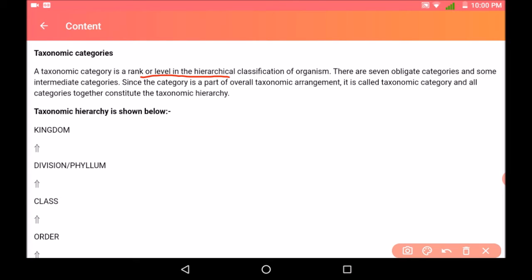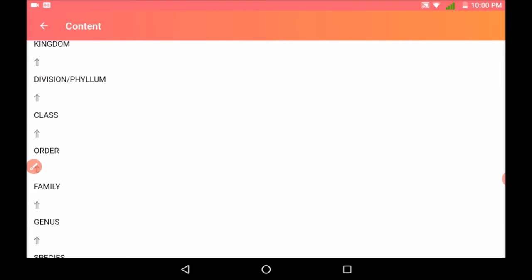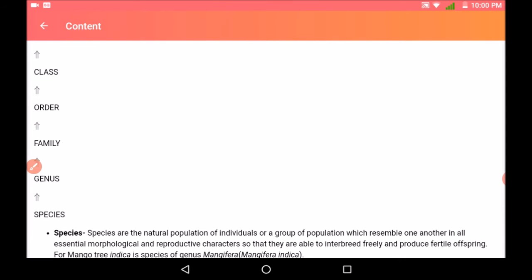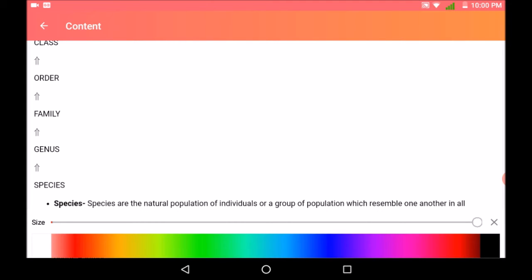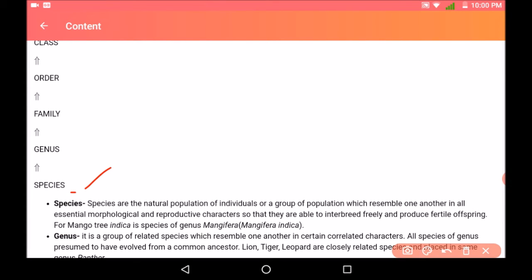This is the taxonomic hierarchy. According to this, first is kingdom, second is division or phylum, third is class, fourth is order, fifth is family, next is genus, and last is species. So this is the taxonomic hierarchy of classification, and according to it, species is the smallest.